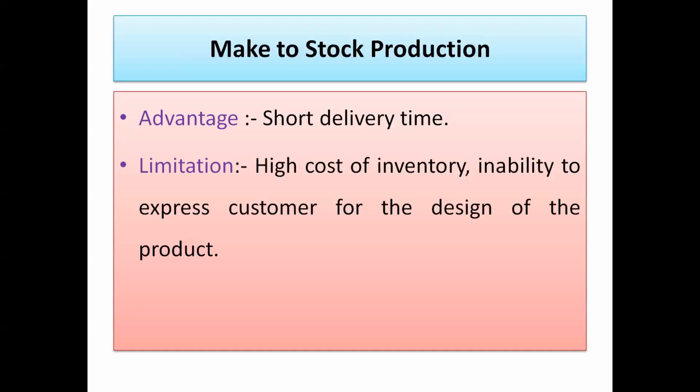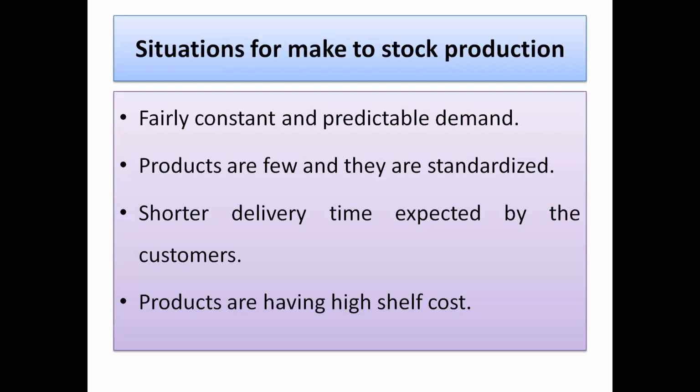With several examples we have discussed the advantages and limitations, then in what situation we will prefer the make to stock production. So when there is a fairly constant, predictable demand, then very few products are there, and those are also standardized. A shorter delivery time is there, and products have a very high shelf cost.